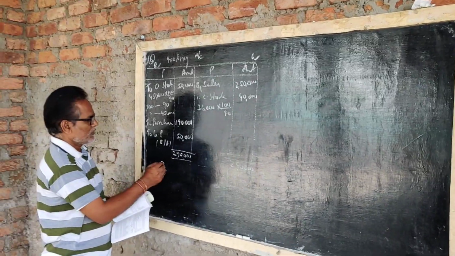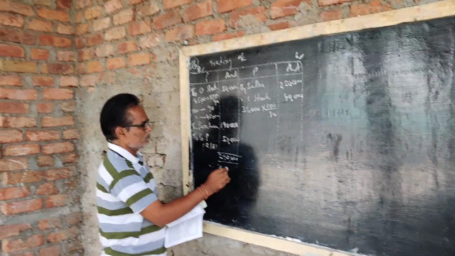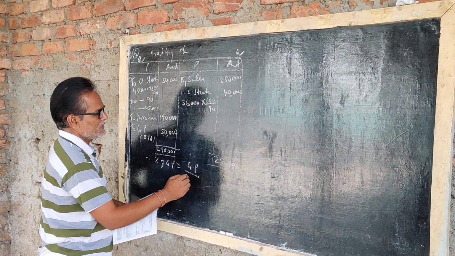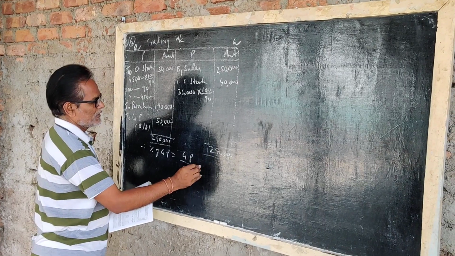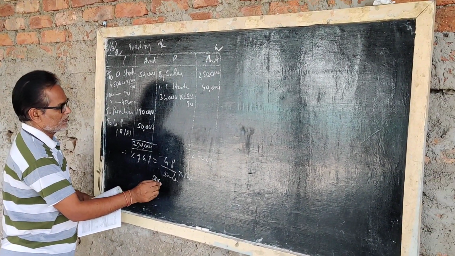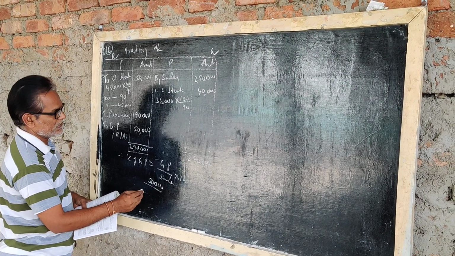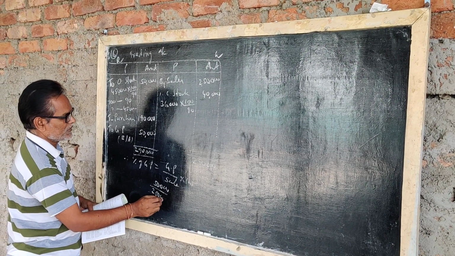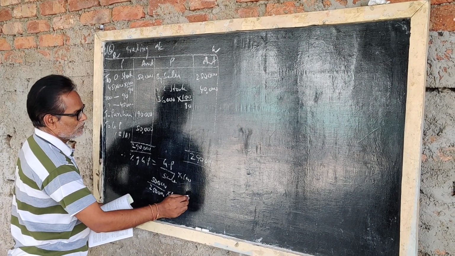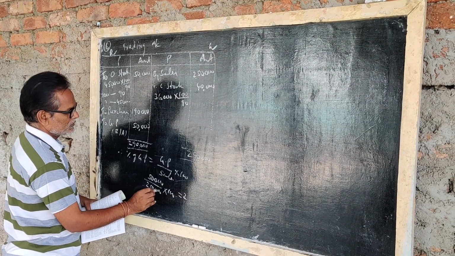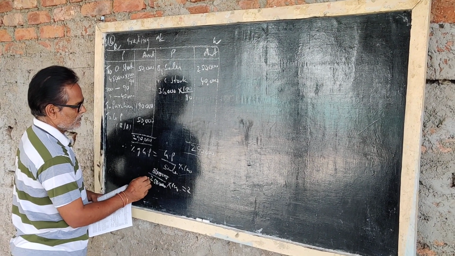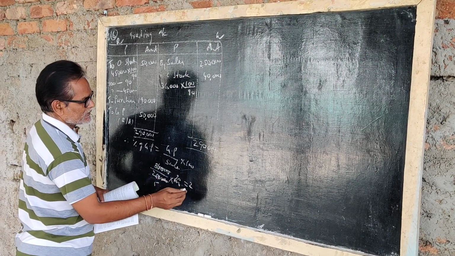Now therefore percentage of gross profit equals gross profit by sales into 100. Gross profit value 50,000, sales value 2,50,000 into 100. 3 zeros cancel. 20%.